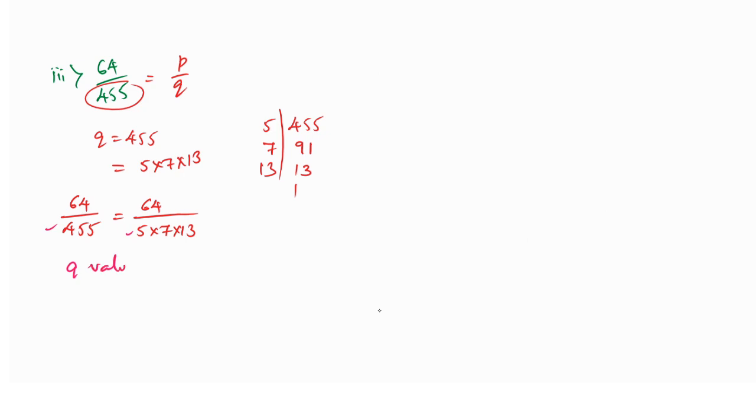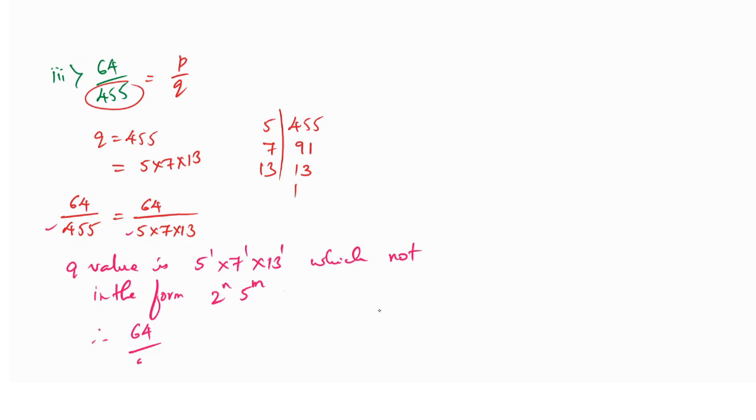Q value is what now? 5 raised to 1, 7 raised to 1 and 13 raised to 1. Yes, non-terminating, which is not in the form 2 raised to n and 5 raised to m. Therefore 64 divided by 455 is non-terminating. Understood? So very good. This is the thing, non-terminating.